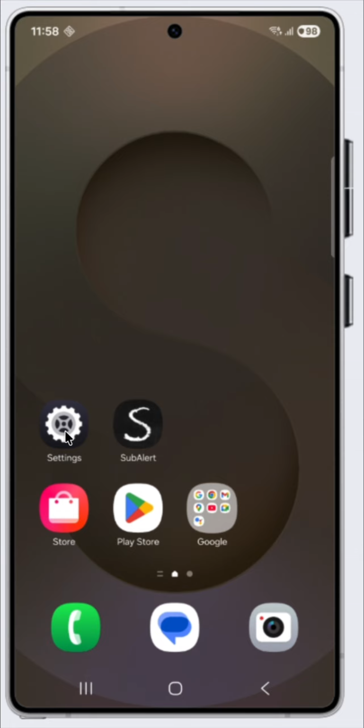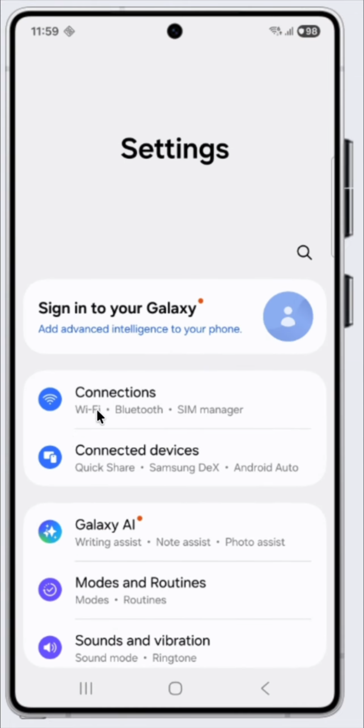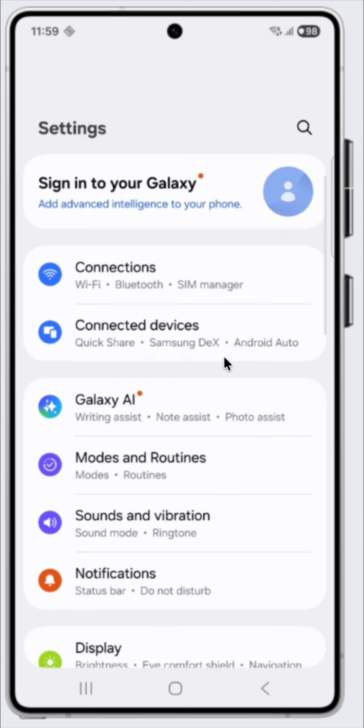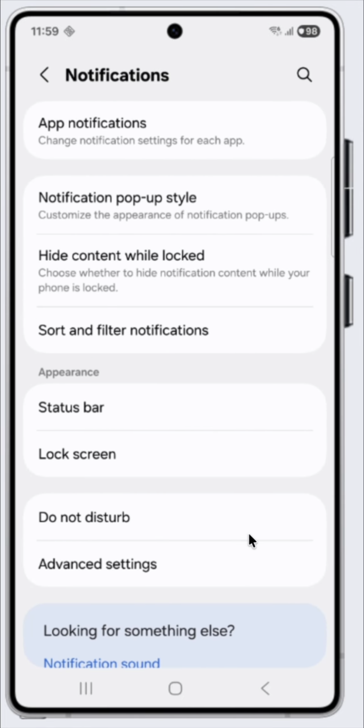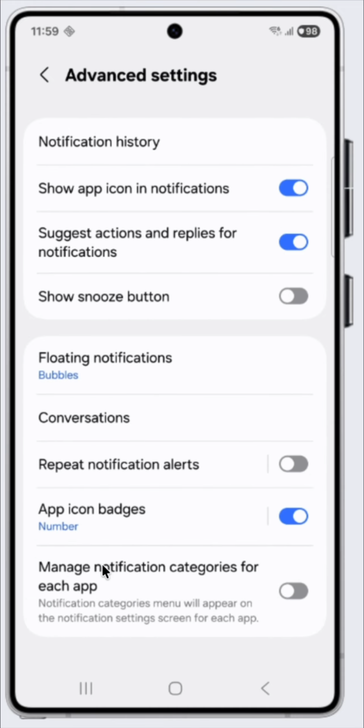So come over here to your settings. Scroll down until you get to notifications. Then click on Advanced Settings. Then this is the option we want. Manage notification categories for each app. Go ahead and turn that on.